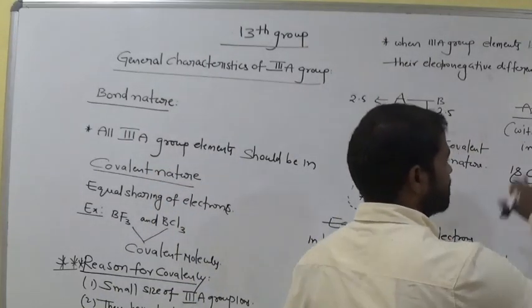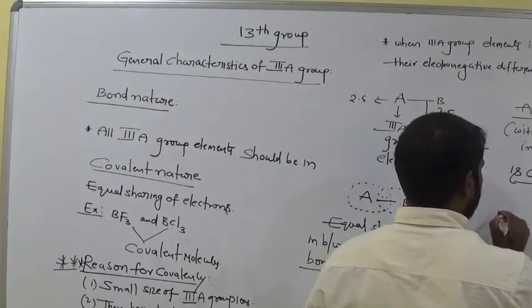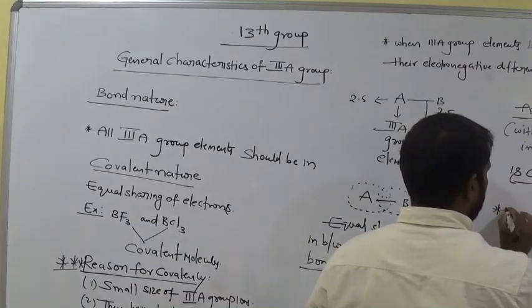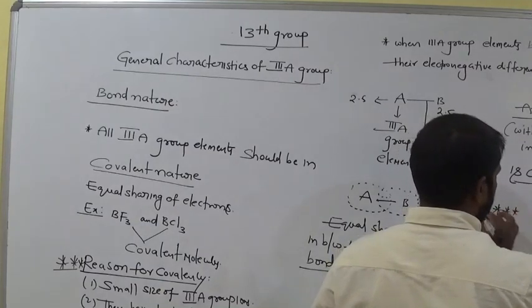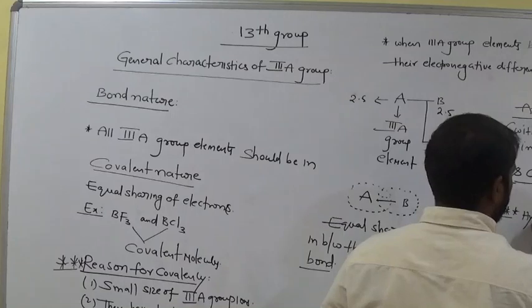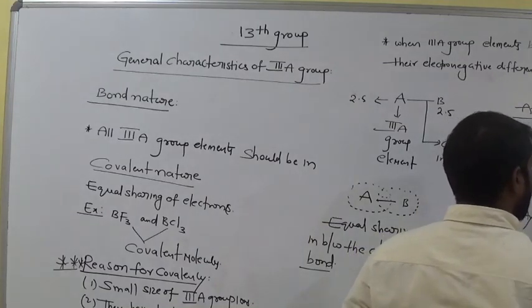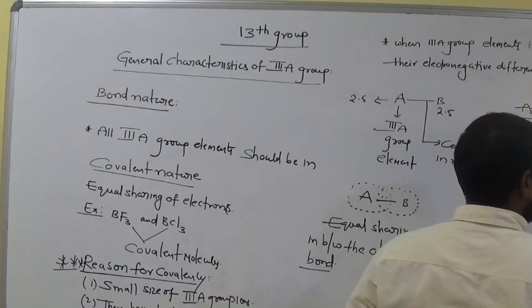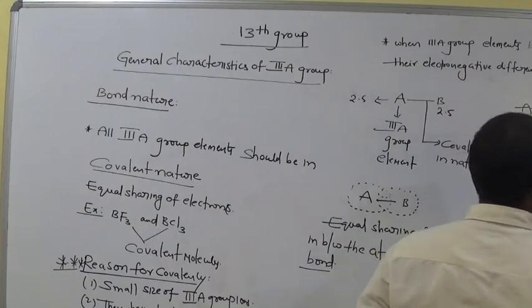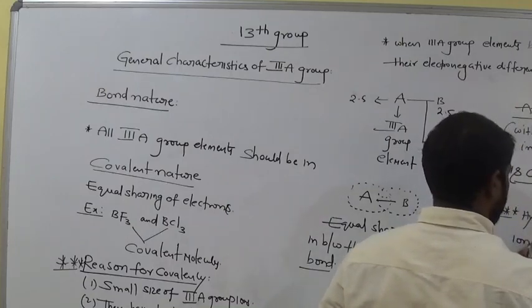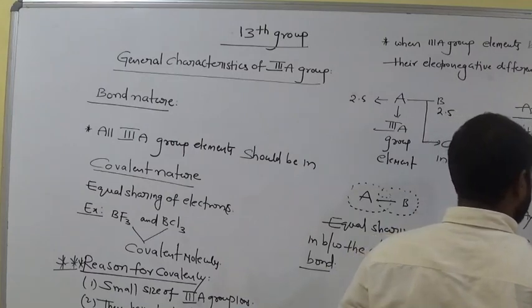If we dissolve in water, hydrated AlCl3 or gallium Cl3 are in ionic nature.